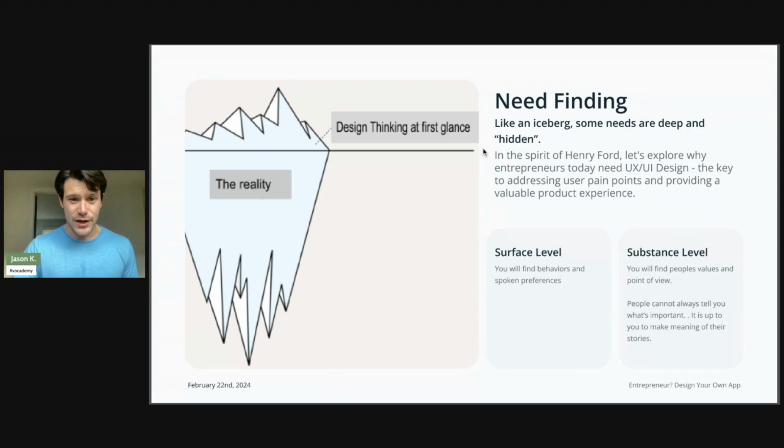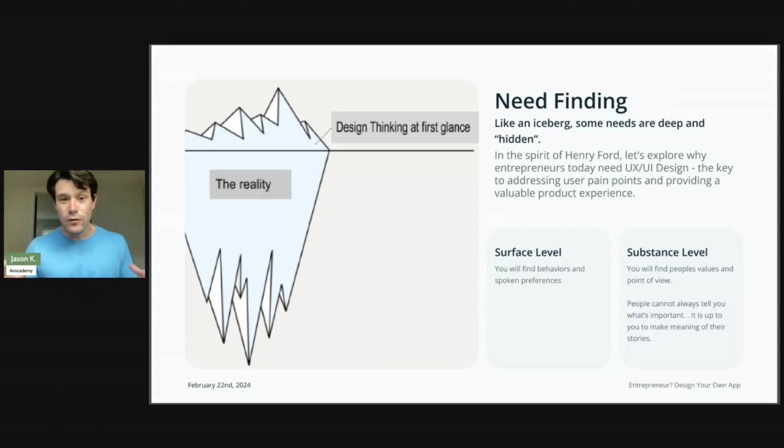So look at this picture here. It's a picture of an iceberg, right? At first glance, an iceberg kind of looks small, right? You see it, you're driving through the ocean. It's this chunk of ice, but what actually happens is if you go down beneath the surface, that iceberg is a lot larger than you really think it is. And this is what UX UI design helps us figure out with our customers.